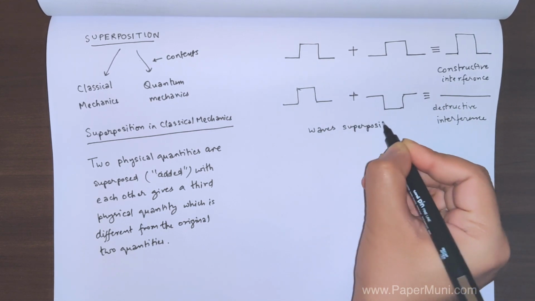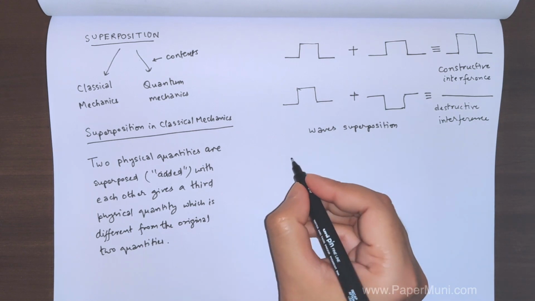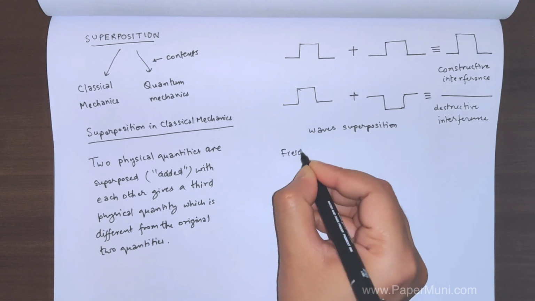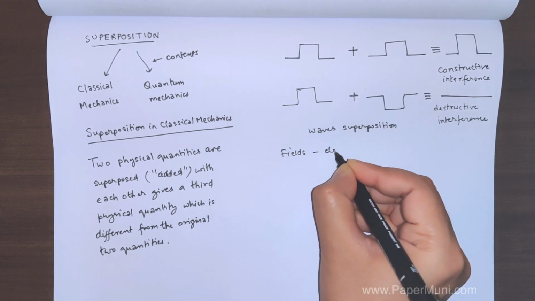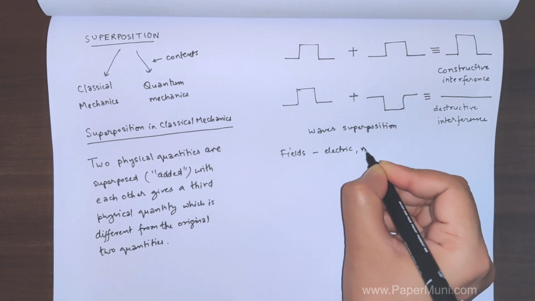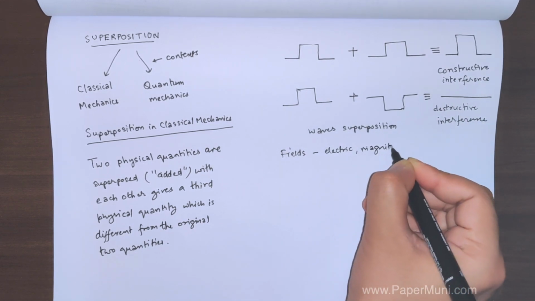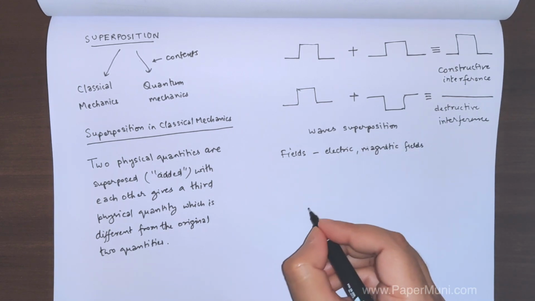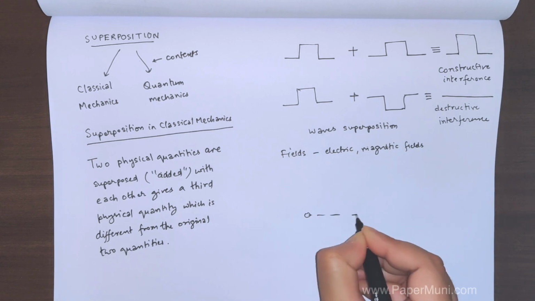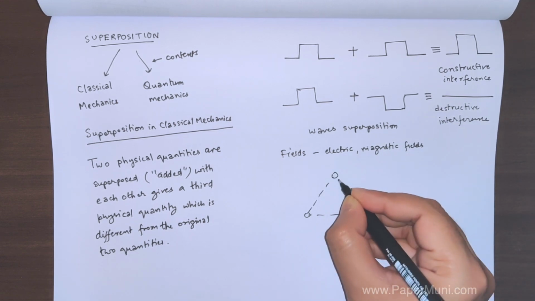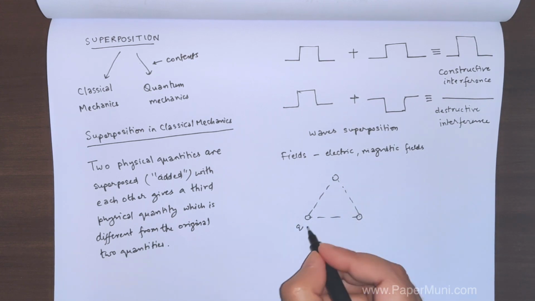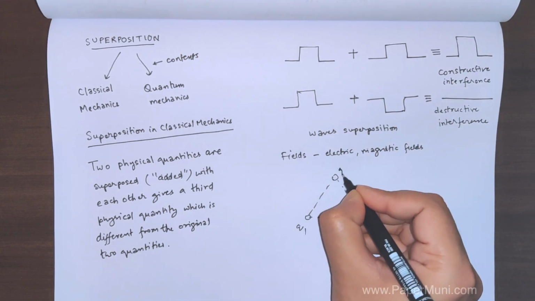Now we'll look at another example: fields, such as the electric field and magnetic field. Say we have three charges arranged so that they occupy the vertices of a triangle, q1, q2, and q3.